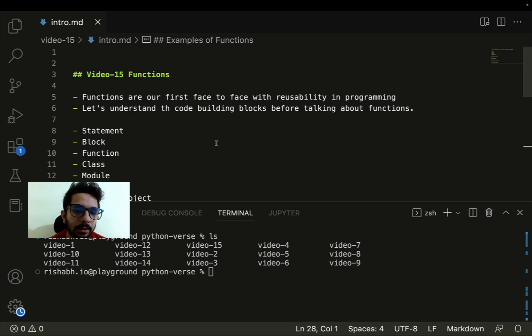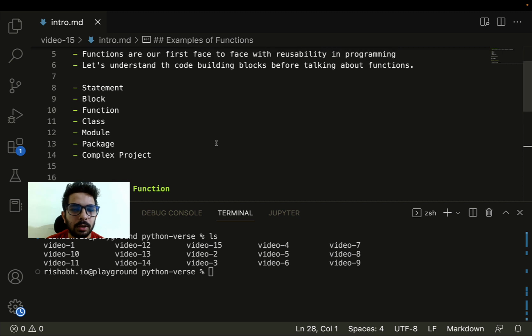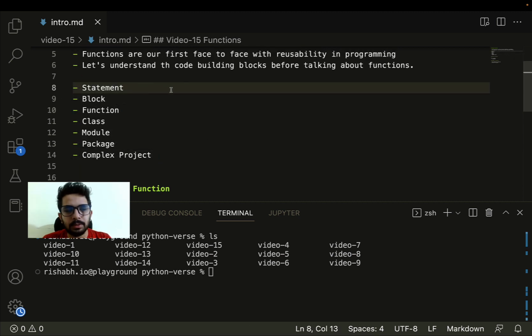Now before I start talking about functions and their syntax, I think it's good to have an understanding of the hierarchy of the building blocks of code. These are the building blocks of code. This is not coming from the official documentation. This is my way of learning things. You're free to build your own ways of understanding things, but this is how I break down the code. At the very first level, we have statements.